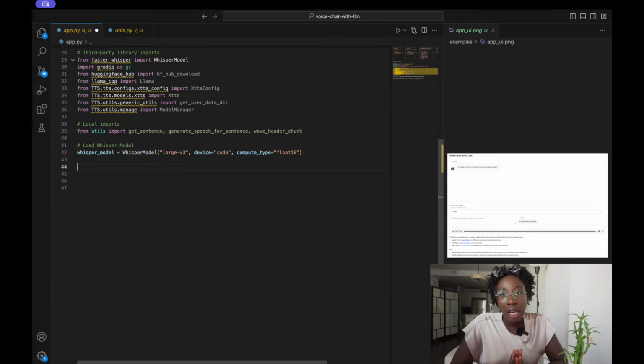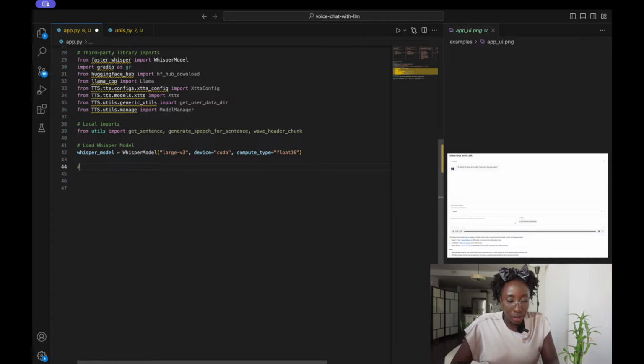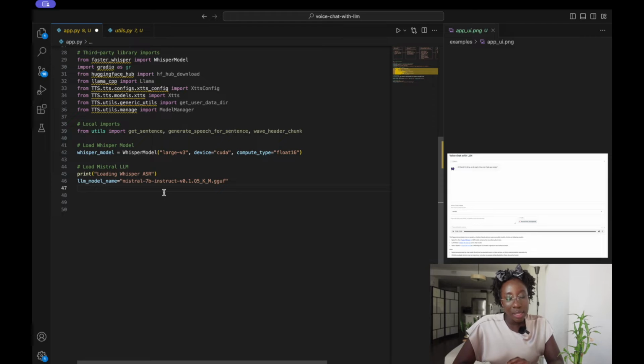Okay, so once we load our Whisper model, the next model we'll be loading is the Mistral LLM model. I'll add a print statement so that once the app is built, we can follow along with the logs. And then the LLM model, and then we set the LLM model name. So we'll be using a quantized version of the Mistral model.